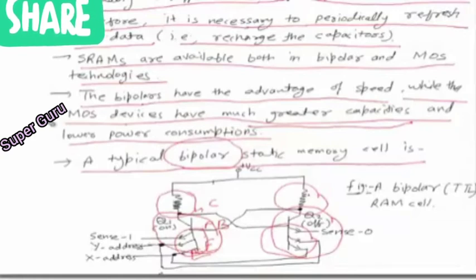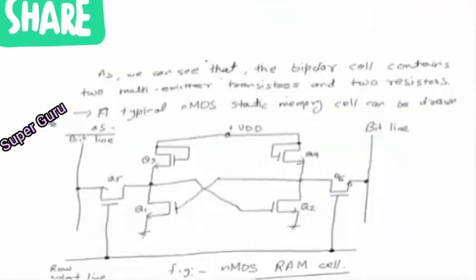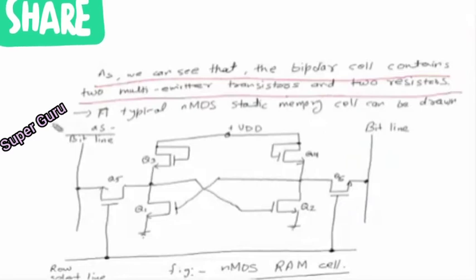This is basically a TTL, transistor-transistor logic, bipolar TTL RAM cell. As we can see, the bipolar cell contains two multi-emitter transistors and two resistors. About this we have already discussed.